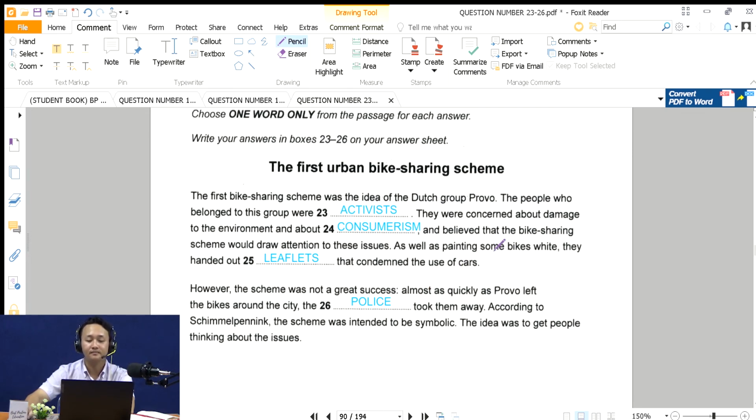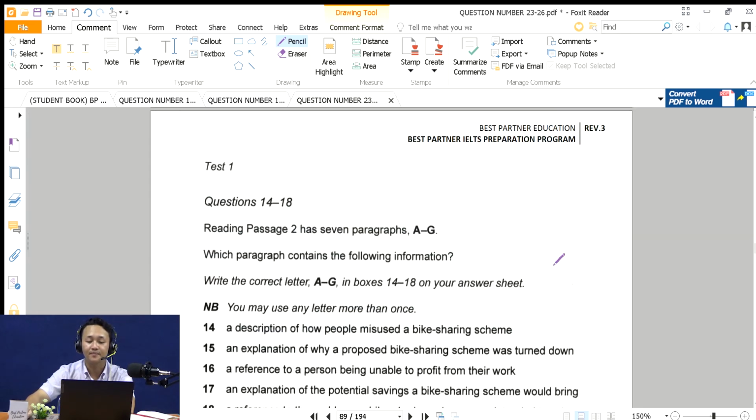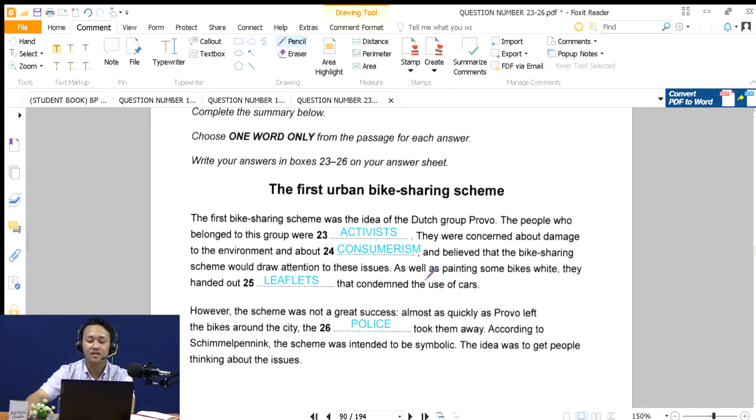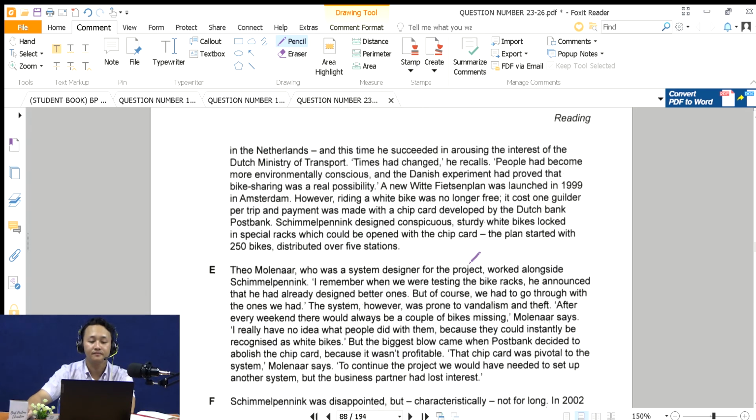Now, next number 25. As well as painting some bikes white, they handed out leaflets that condemn the use of cars. Okay, the answer is leaflets. So let's see. We need to find information about after they have painted the bikes white. They also hand out things, something that condemns the use of cars.